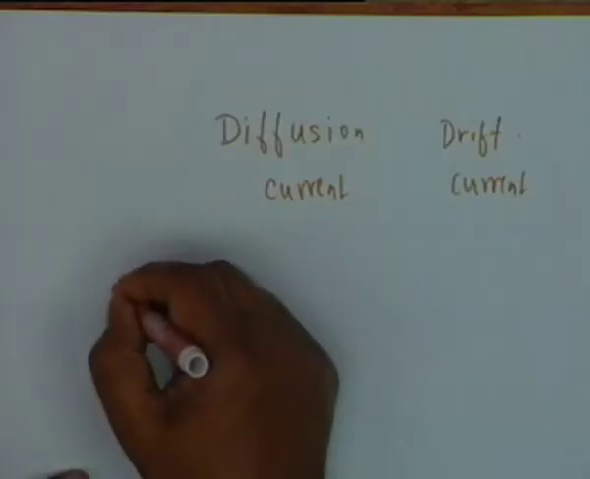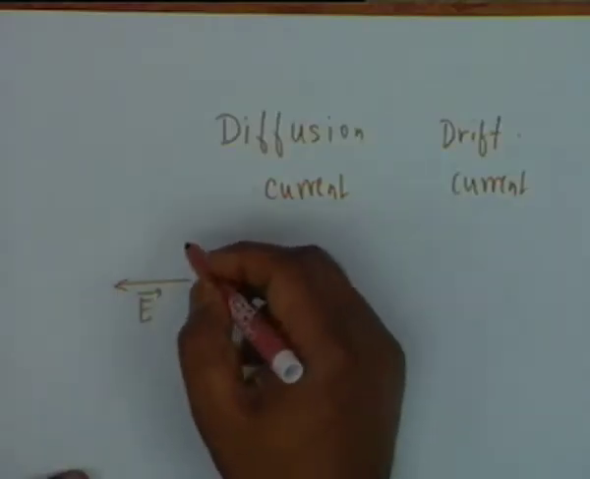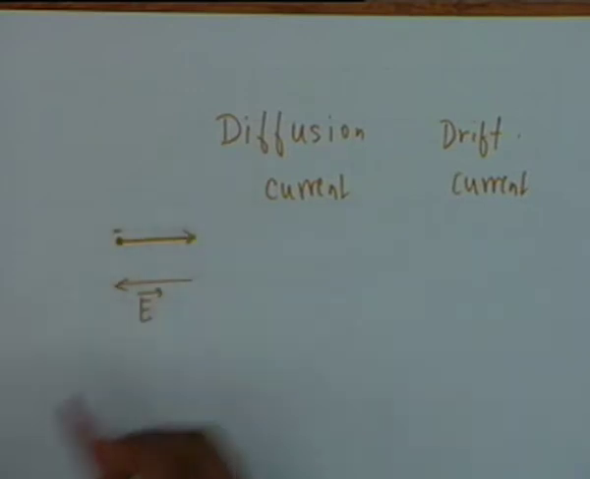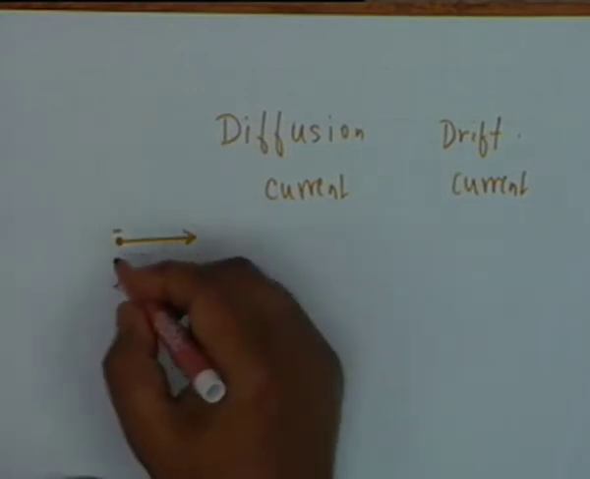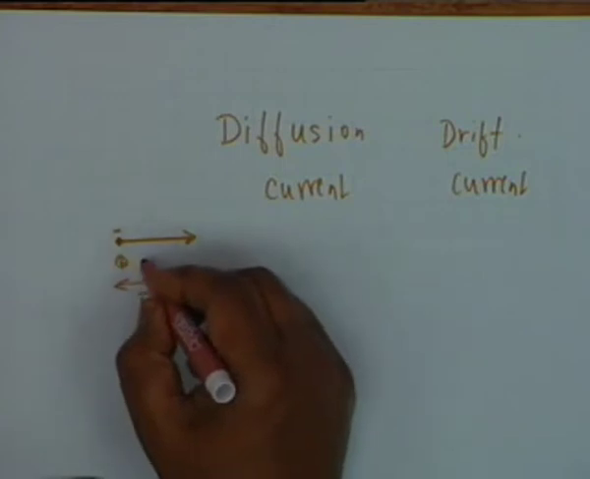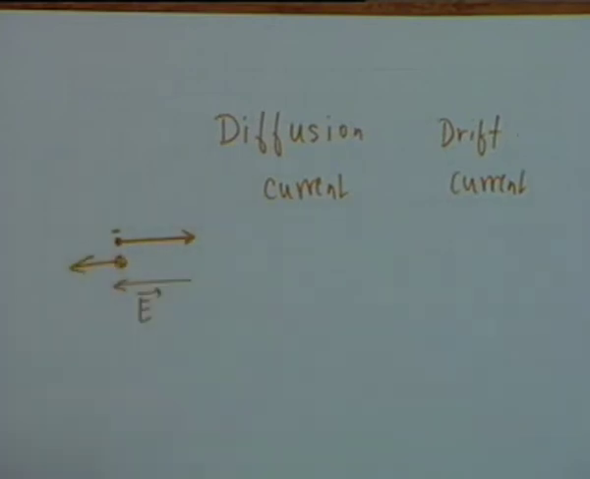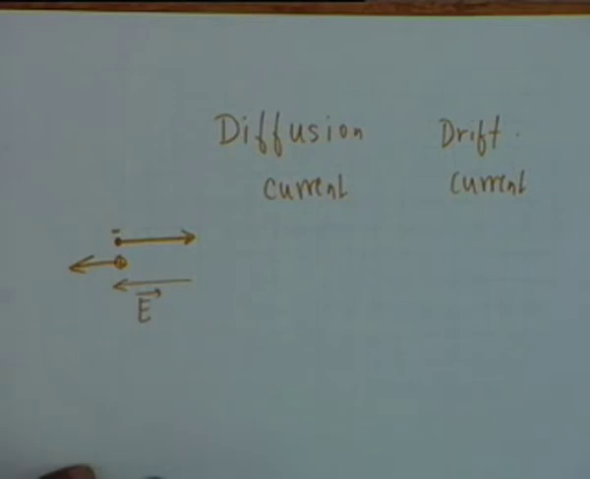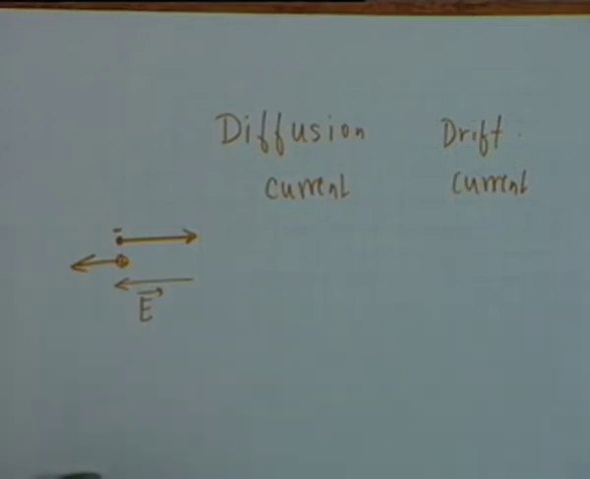If this is the direction of electric field, then electrons move opposite to the direction of the electric field, and holes move in the direction of the electric field. Both contribute to electric current in the direction of the electric field. Is that clear? Because electrons are negatively charged. Alright. So this is drift, but diffusion occurs due to a different reason.